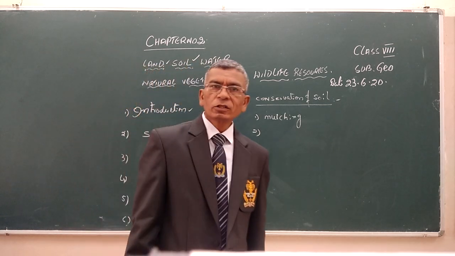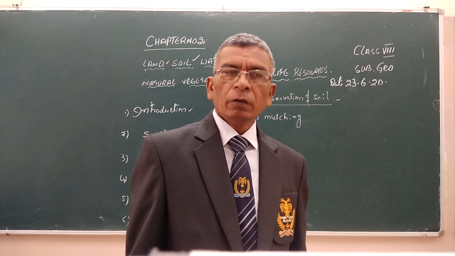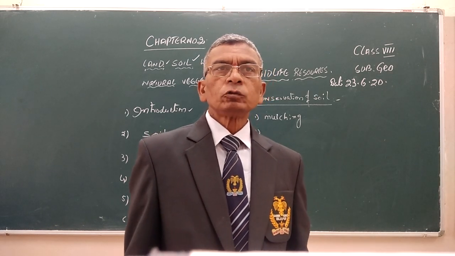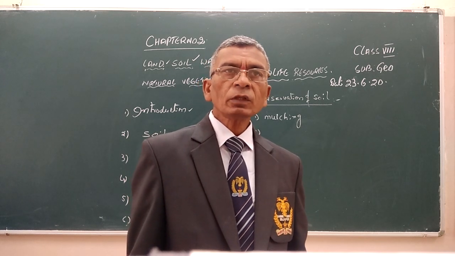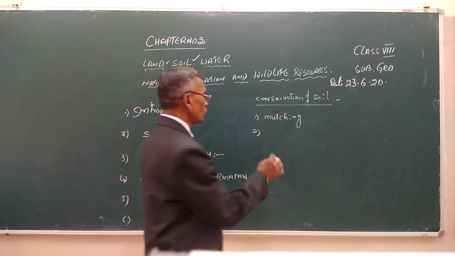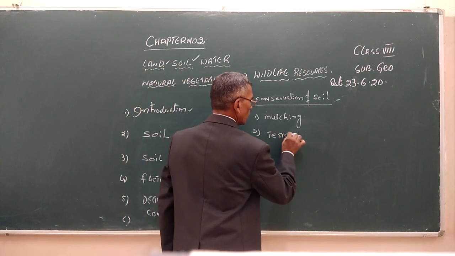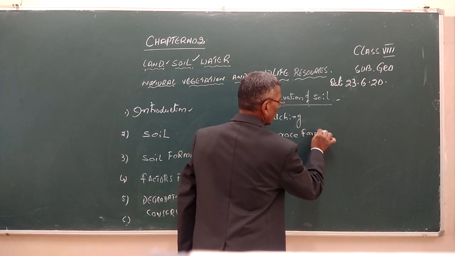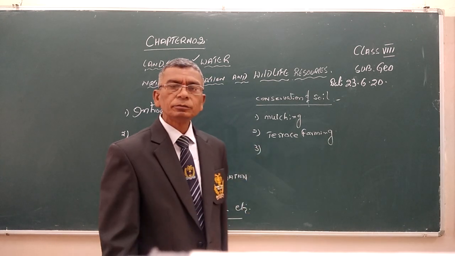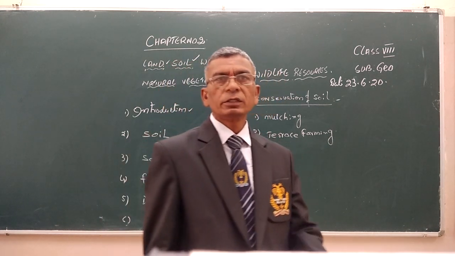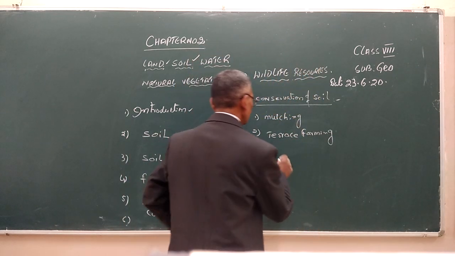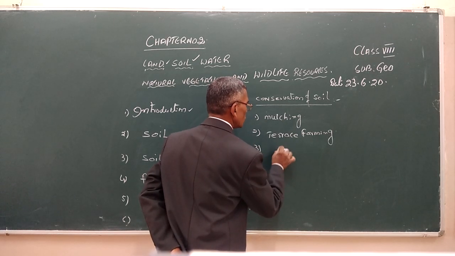To conserve the soil, we can apply different methods. Number one is mulching. Number two is terrace farming. The third one is intercropping or strip cropping.